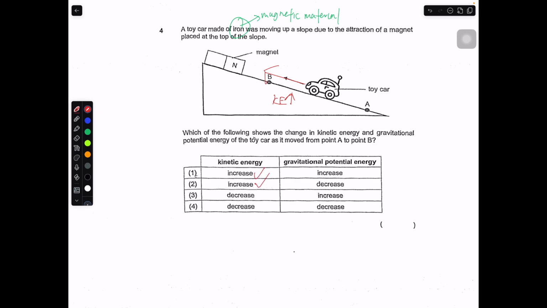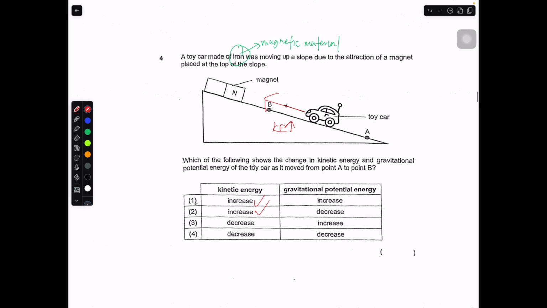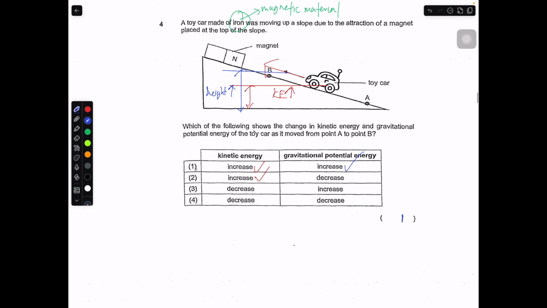So between 1 and 2, we will take a look at gravitational potential energy. Just before it was attracted, it was at this height. After it was attracted, it was maybe about this height. Can you see that the height increases? So when the height increases, GP will increase. So therefore, the answer is number 1 for this question.